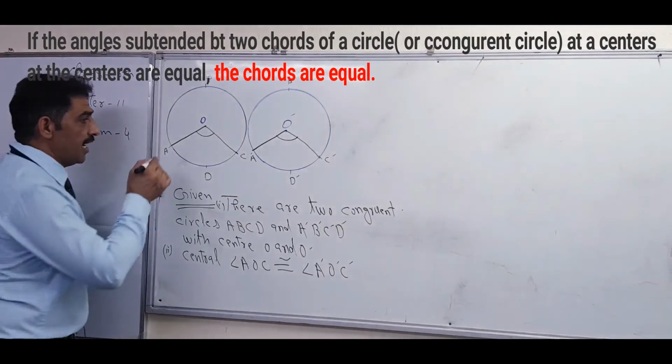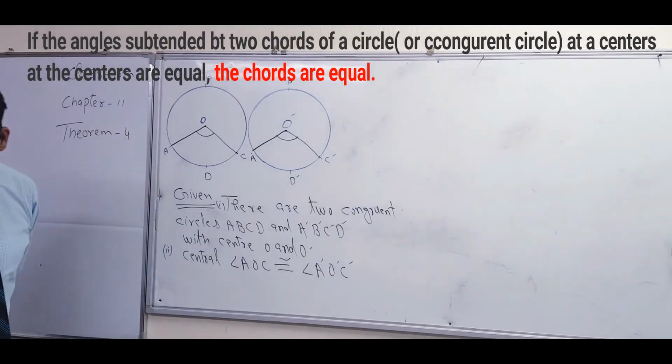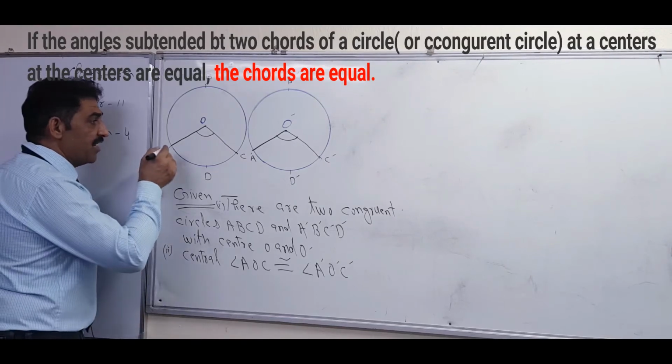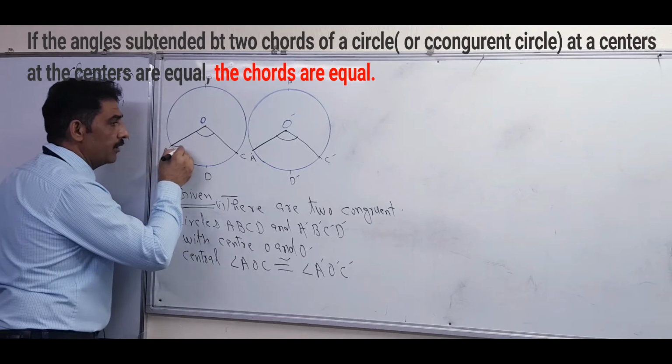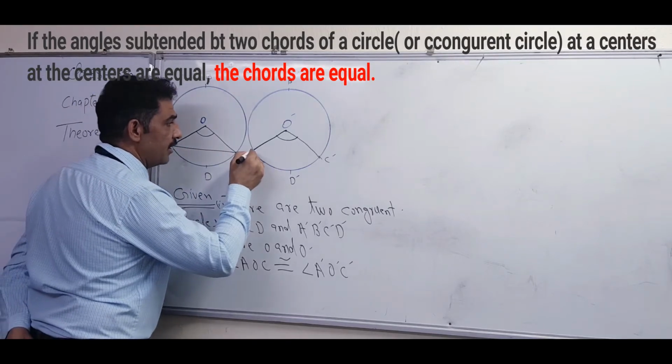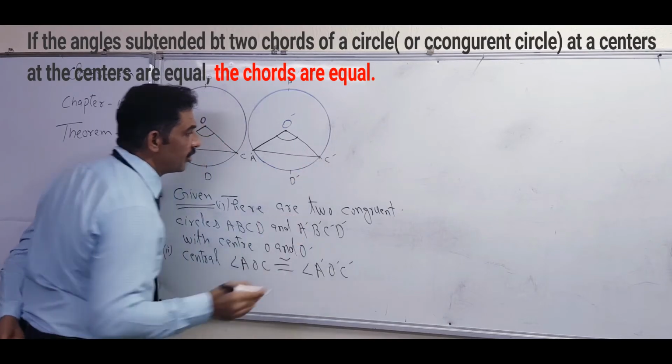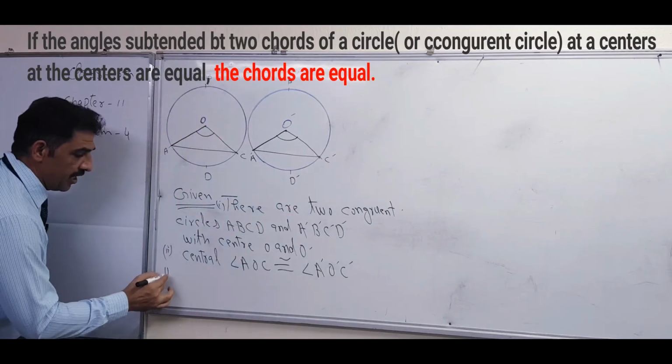And after that, to prove that the chords are equal, before that we have to write what the chords are. AC and A dash C dash are the two chords. So what is the third point?